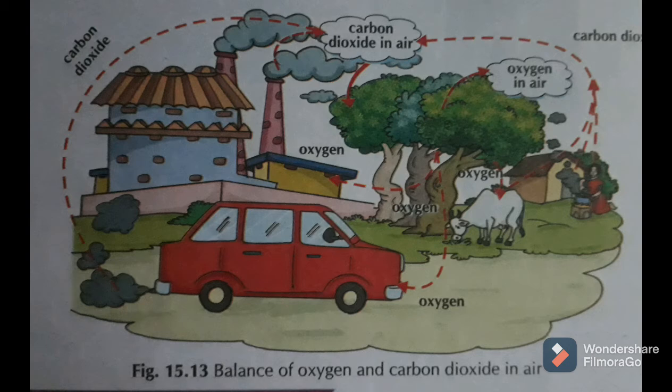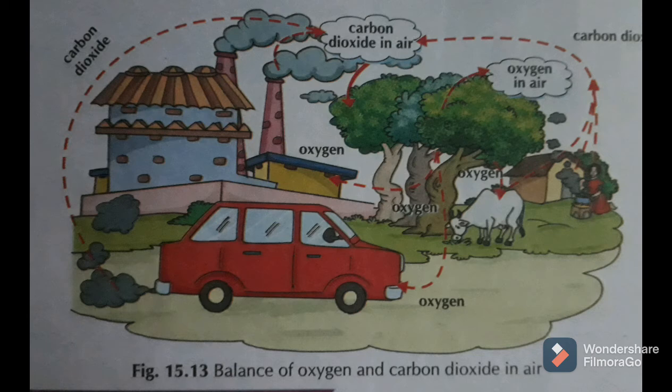So this is the balance of oxygen and carbon dioxide in nature. I hope you understood. What is the balance of oxygen and carbon dioxide? It means the amounts of oxygen and carbon dioxide get balanced, because both these gases are very important for survival.